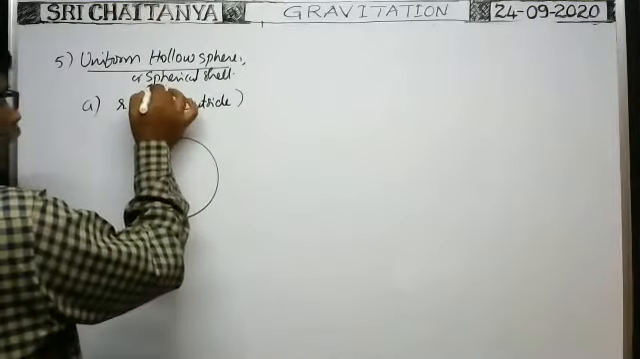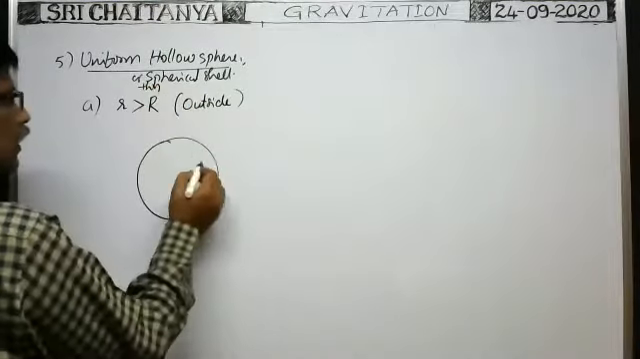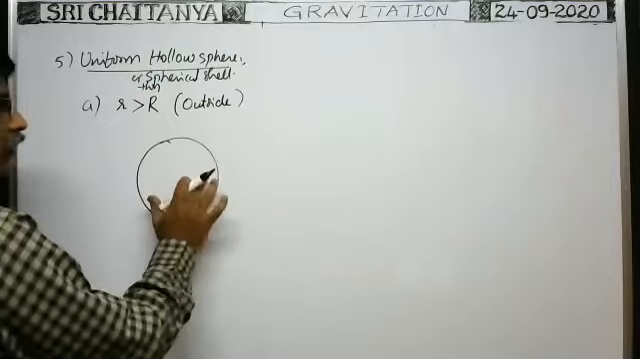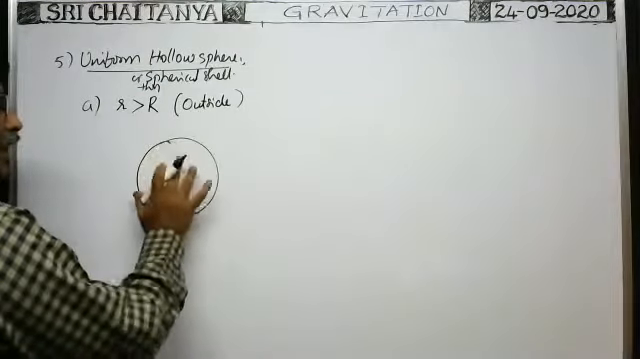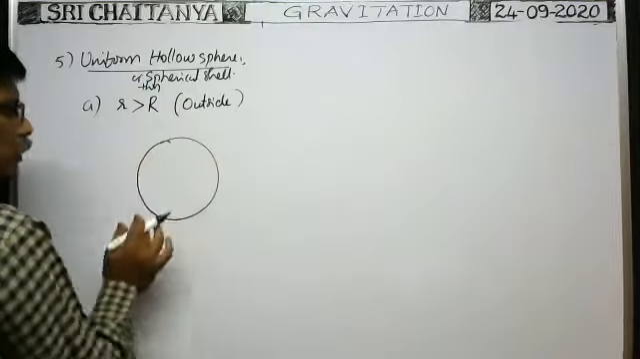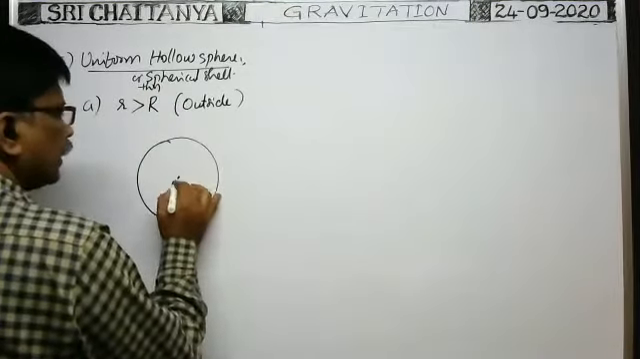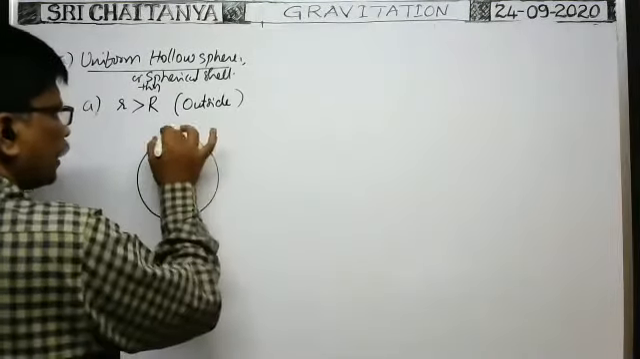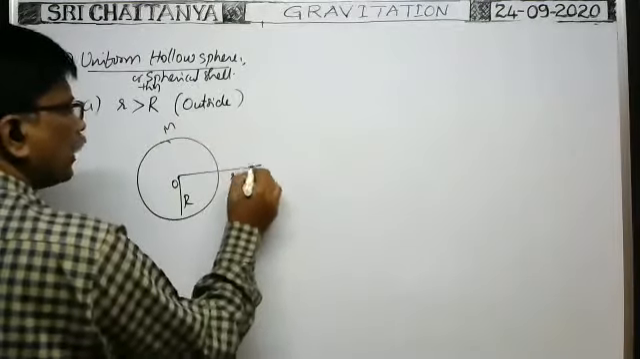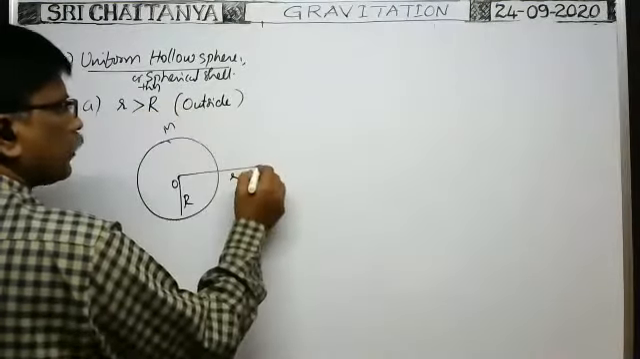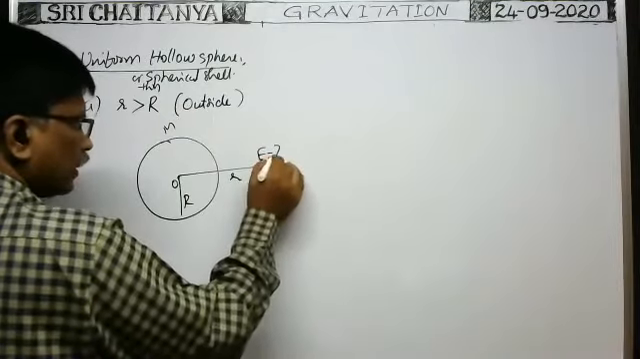Thin spherical shell, not only spherical shell, thin. Thin means the thickness is negligible, so it does not have any inner radius or outer radius. Both inner and outer radii are the same because it is a thin spherical shell. This is the center O. This is radius capital R, mass capital M. At a point small r, which is greater than capital R, that point lies outside. At this point, what is the intensity of gravitational field?